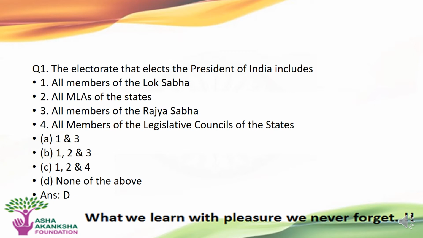The first question is, the electorate that elects the President of India includes which of the following? First, all members of Lok Sabha. Second, all MLAs of states. Third, all members of Rajya Sabha. Or fourth, all members of legislative councils of the state. The options are A. First and third, B. First, second, and third, C. First, second, and fourth, D. None of the above. The correct answer to this question is option D, that is, none of the above elects the President of India.